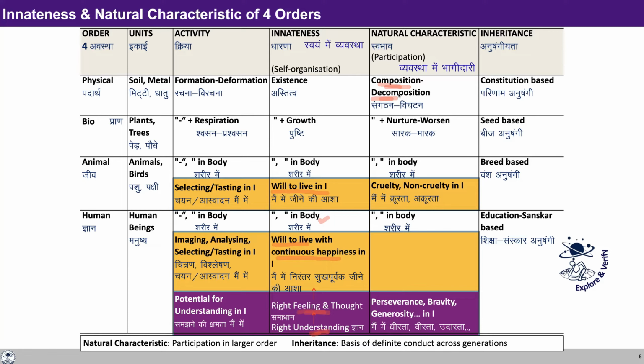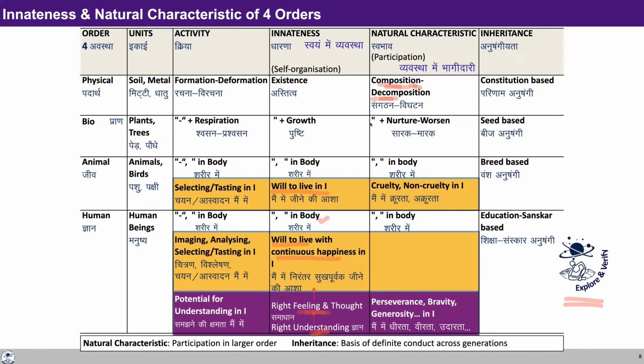Next day, maybe when there is an earthquake, it goes back to the soil. Does it happen or not? So we'll see that in the entire physical order, only these two activities are to be seen: composition and decomposition. Keep on exploring and verifying all this. This is the only activity of composition, decomposition. So whatever research we are doing in terms of the physical order is only in the domain of composition and decomposition. We're trying to find out how things compose and how they decompose.